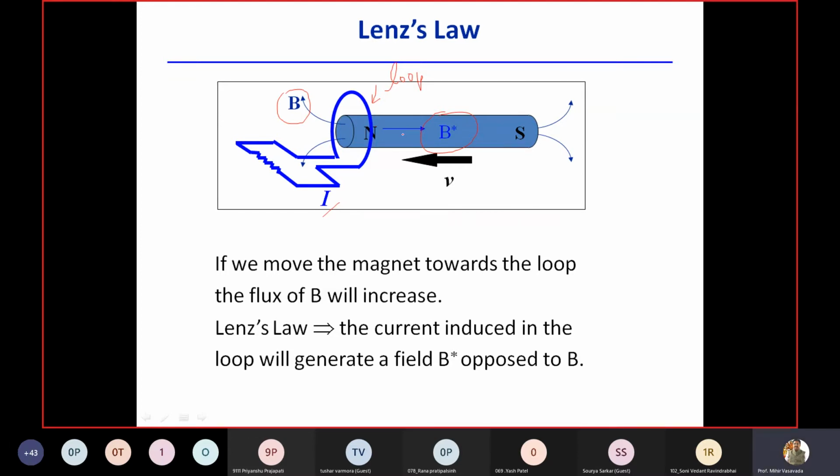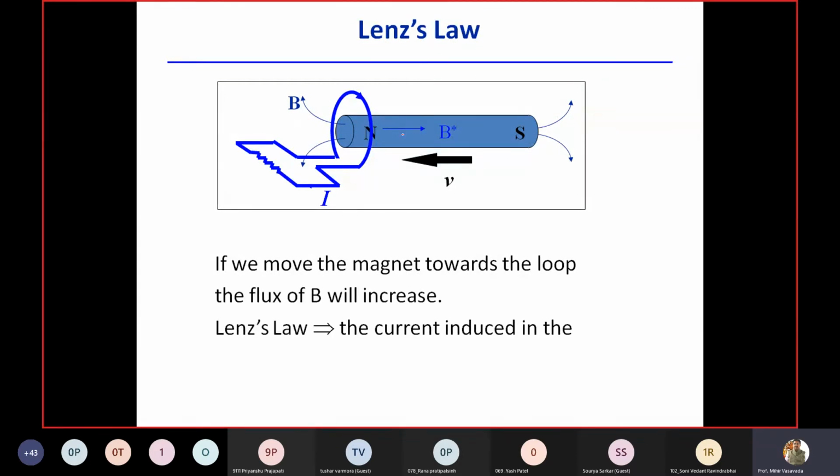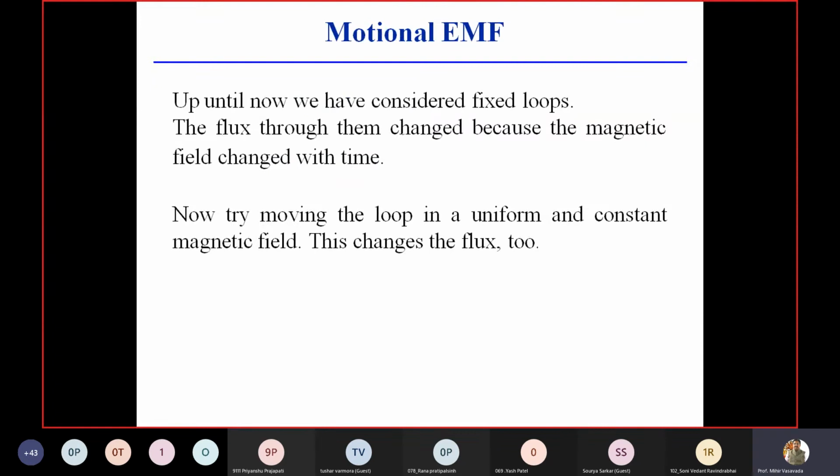But if there is no opposition, what happens? You have to switch on the fan, then you can switch off. Still, a fan would continue 24 hours, 365 days rotating, which is not possible, right? Because energy conversion will always have some opposition, right? So this is about the Lenz law. Now, if we move this magnet towards the loop, the B will increase, the current will increase, it will oppose, right? Clear? So this is about the Lenz law.